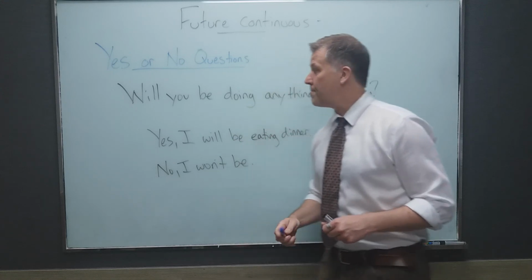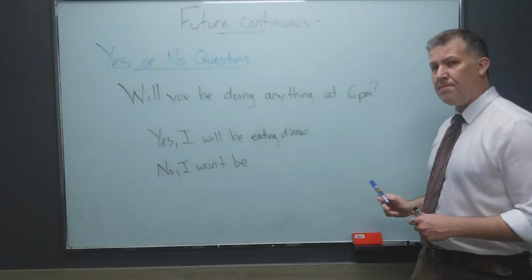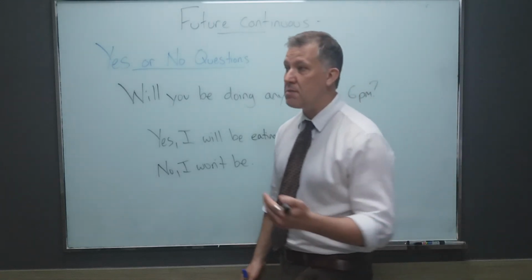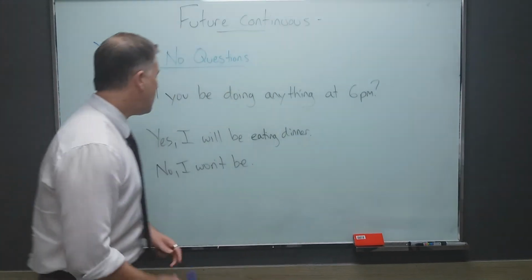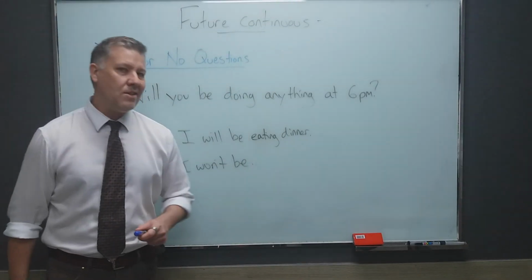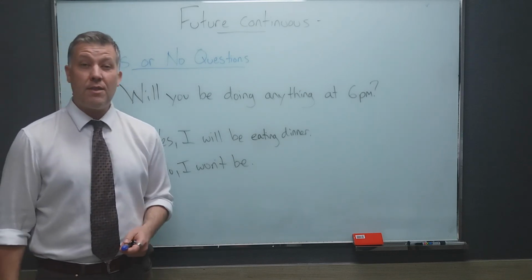Here's another example. My friend asks me, will you be doing anything at 6 p.m.? Now he's probably asking me this because maybe he wants to meet or do something with me at 6 p.m. And I can answer, yes, I will be eating dinner at that time. Or I can say, no, I won't be doing anything.